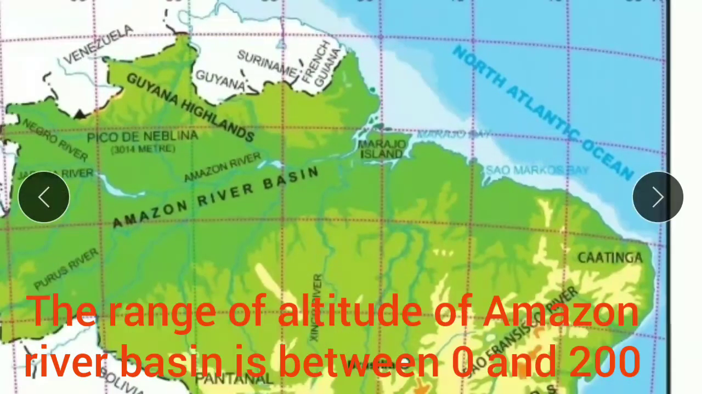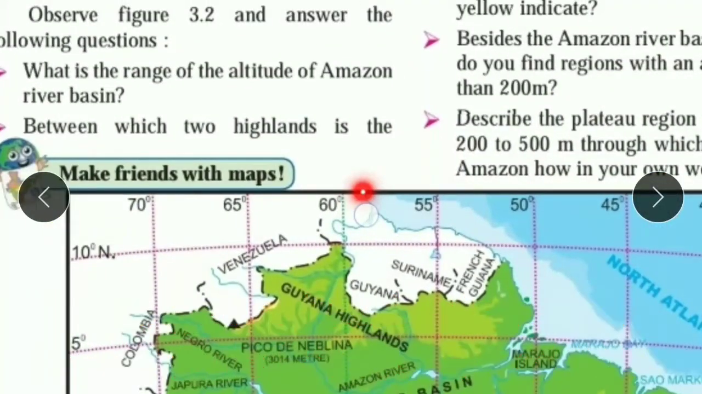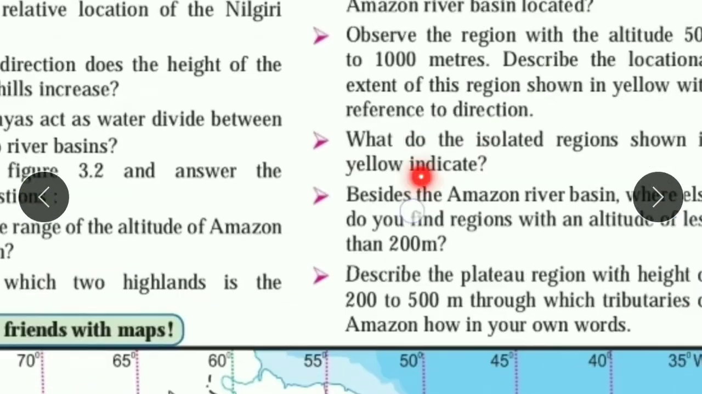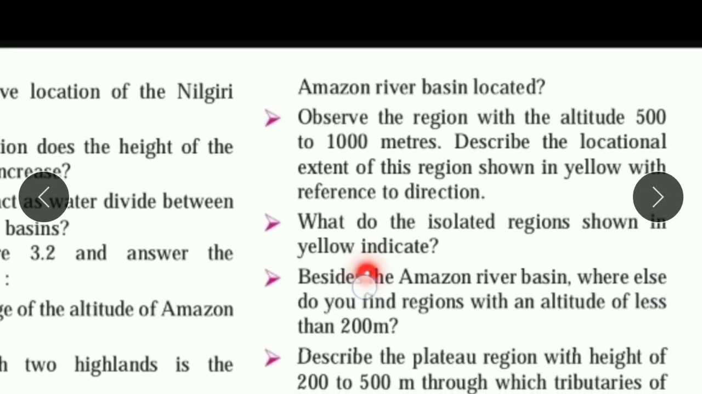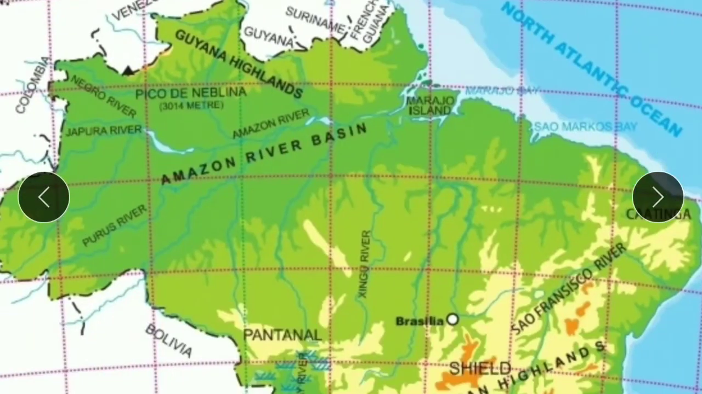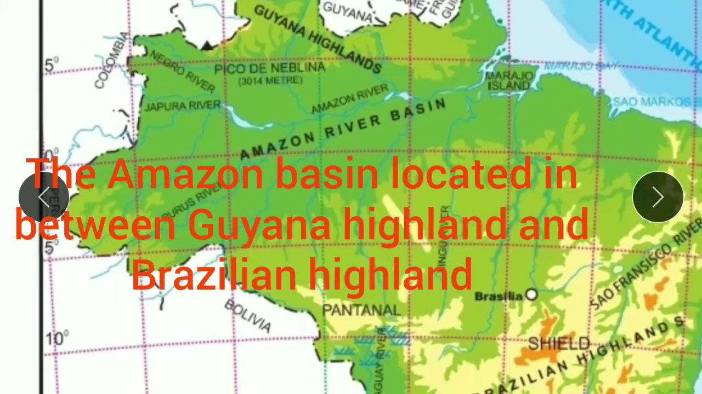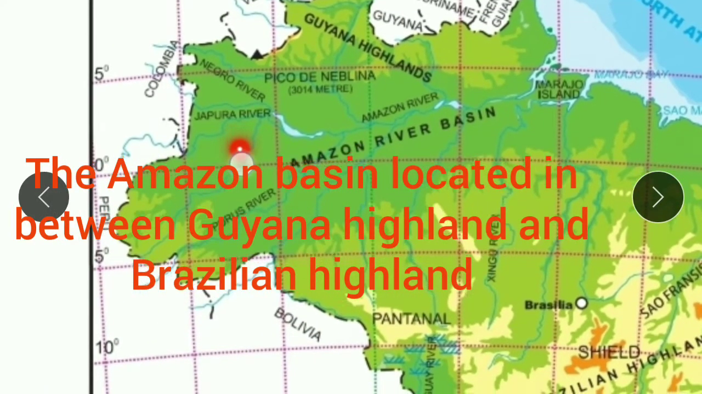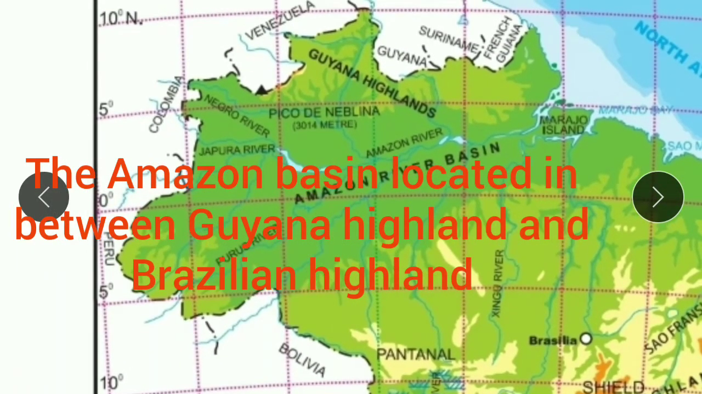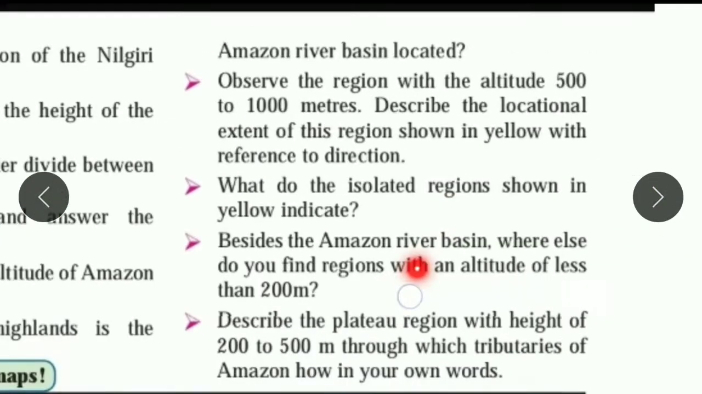The next question: Between which highlands is the Amazon river basin located? See, this is the Guiana highland, and this is the Brazilian highland, and this is the Amazon basin. So between which highlands is the Amazon basin? The Guiana highland and the Brazilian highland. Move to the next question.